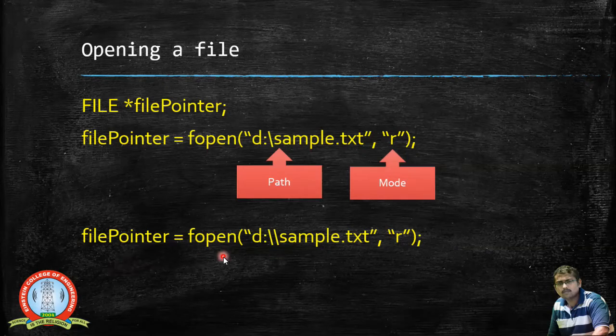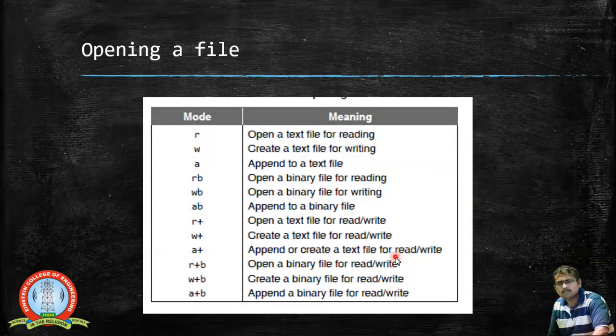So normally in case of this disk operating system, we will just give it as file pointer is equal to fopen of, and we will specify the drive name followed by the directory name if it is inside a particular directory, and then we will just specify the name of the file with the extension followed by the mode. So this is the syntax and an example that has been just given for opening a file.